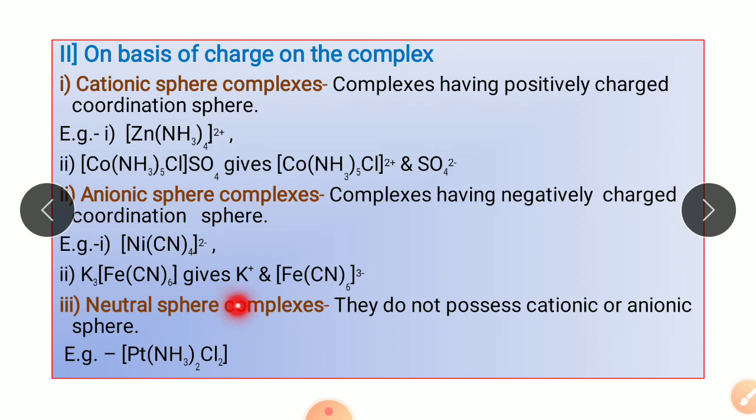The last one is the neutral sphere complexes. These complexes do not have either a cationic or anionic sphere, that is, the coordination sphere does not carry a positive charge or a negative charge. Such complexes fall under the category of neutral sphere complexes. Example is platinum (NH3)2Cl2. Here the coordination sphere is not carrying any charge, so that's why it is called a neutral sphere complex.